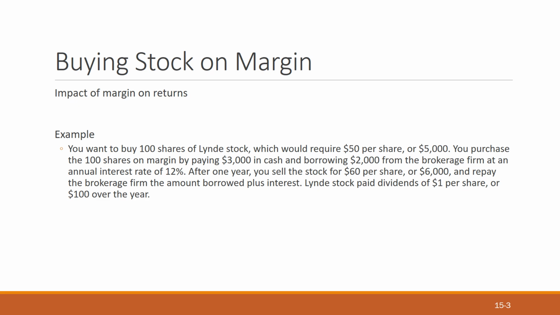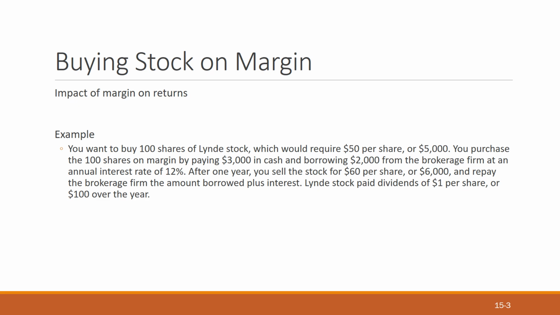What is the impact of this margin call? Here we have an example in which you are buying 100 shares of Lindy stock at $50 per share, or $5,000. You purchase the 100 shares on margin by paying $3,000 in cash and borrowing $2,000 from the brokerage firm at an interest of 12%. After 1 year your stock can be sold for $60 per share, so you get $6,000 and repay the brokerage firm the borrowed amount plus interest. Lindy stock pays a dividend of $1 per share, or $100 over a year.